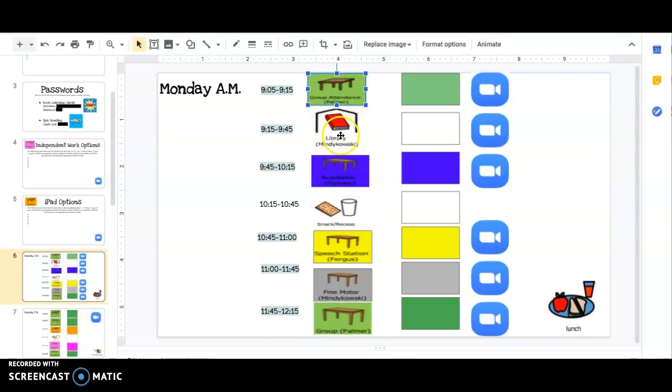Same thing here. Okay, Johnny, now we're going to library. The teaching assistant helping us is Miss Mindakowski. Let's go to library. Again, we want them to practice moving that visual.